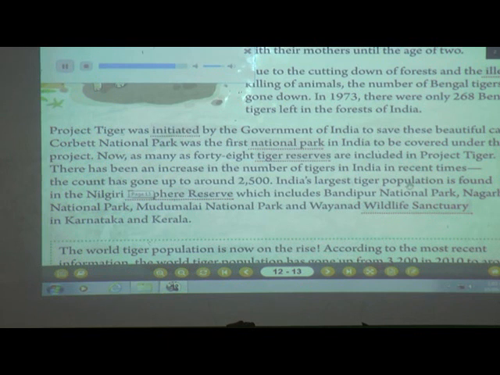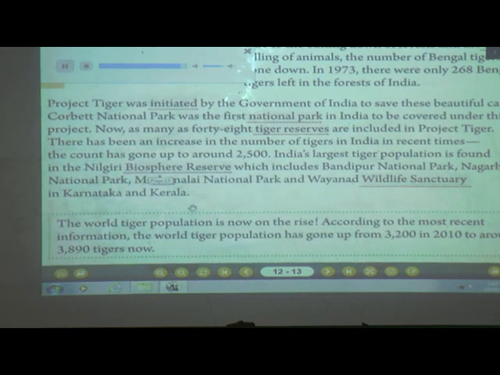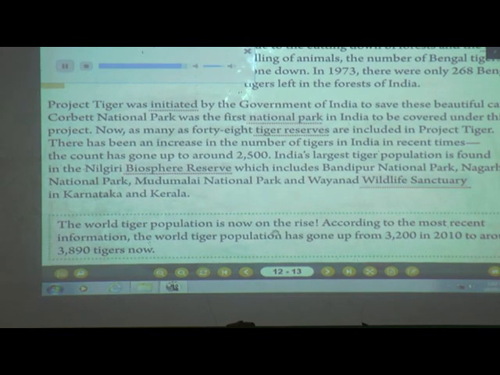India's largest tiger population is found in the Nilgiri Biosphere Reserve, which includes Bandipur National Park, Nagarhole National Park, Mudumalai National Park, and Wayanad Wildlife Sanctuary in Karnataka and Kerala. The world tiger population is now on the rise. According to the most recent information, the world tiger population has gone up from 3,200 in 2010 to around 3,890 tigers now.